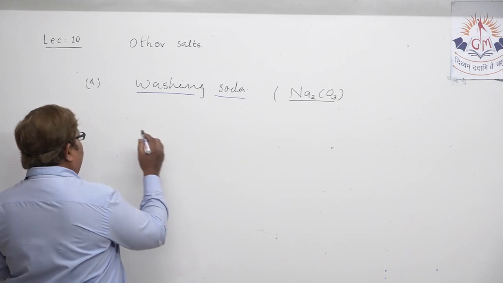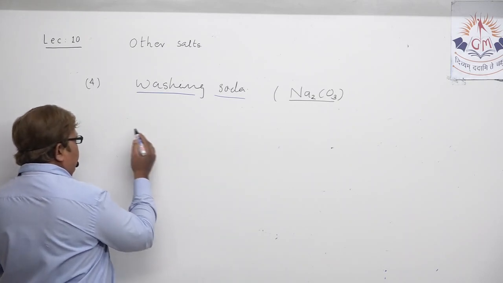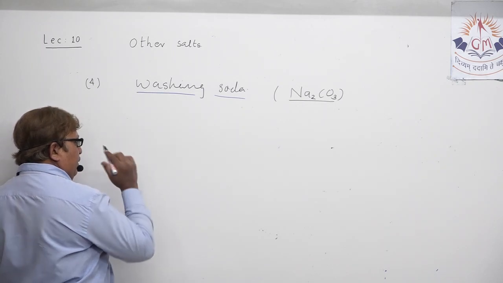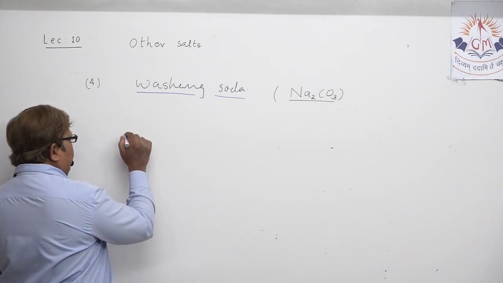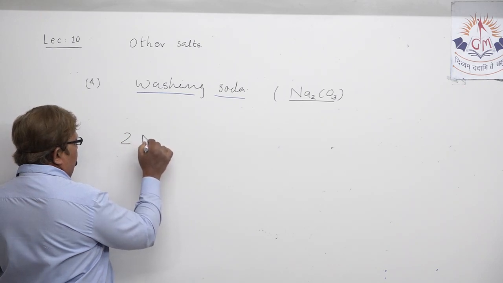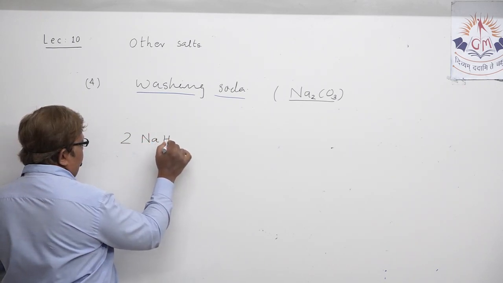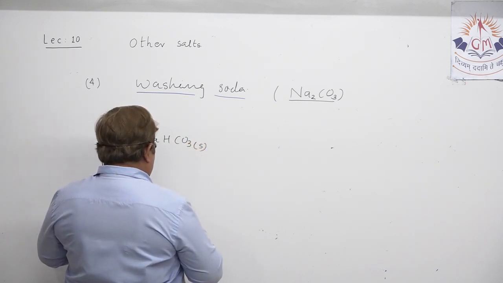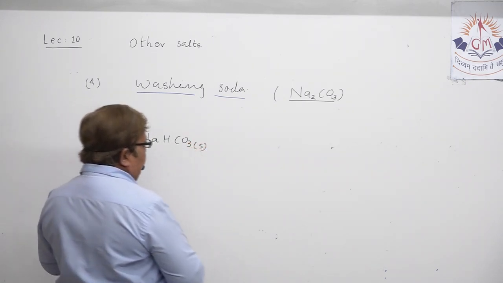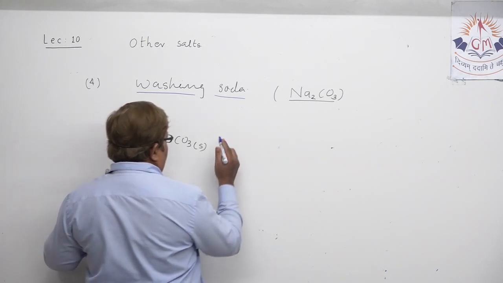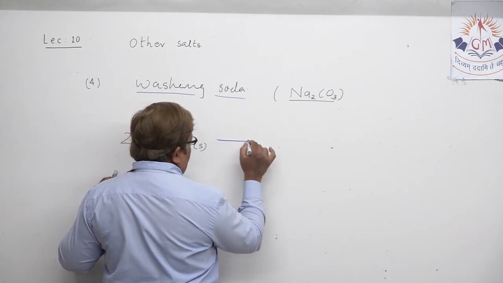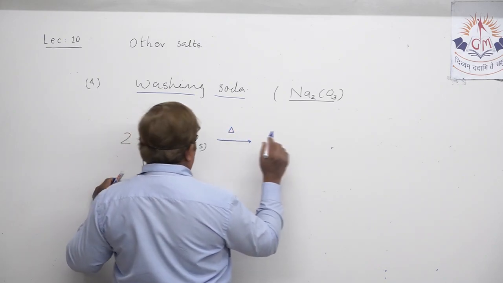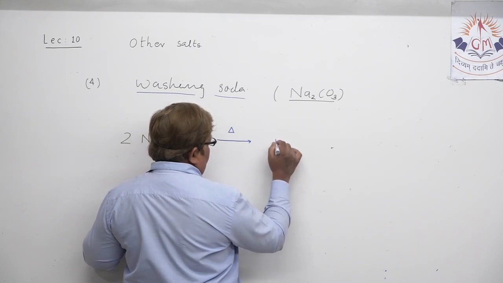Okay. So if we just write the chemical equation of preparation of sodium carbonate, I can write: when sodium bicarbonate is heated, it decomposes into three products.